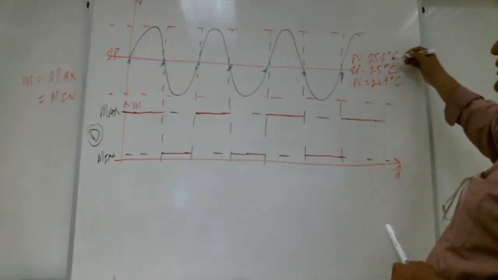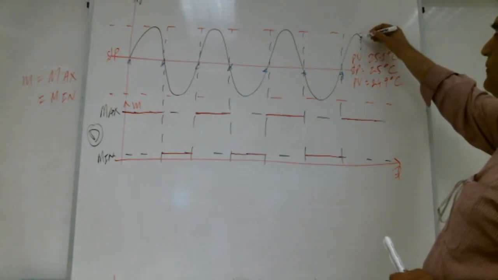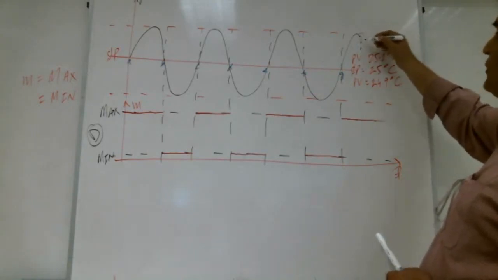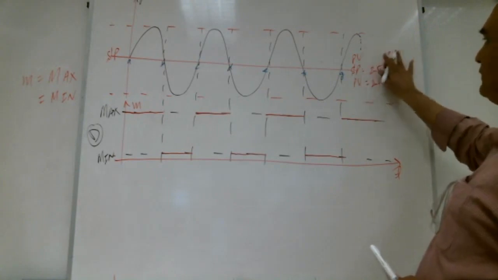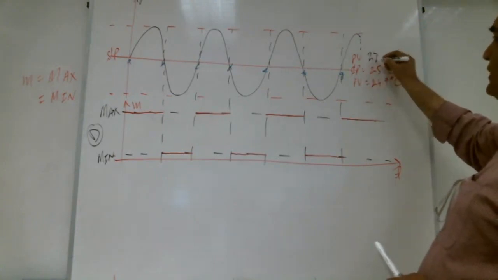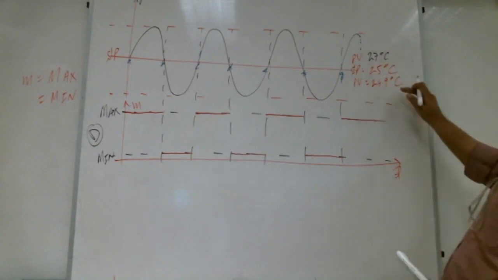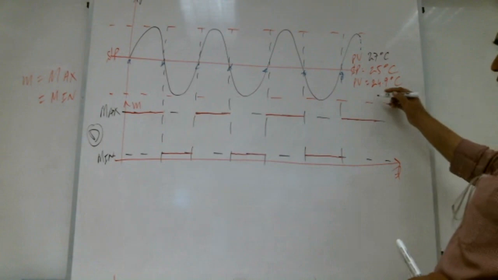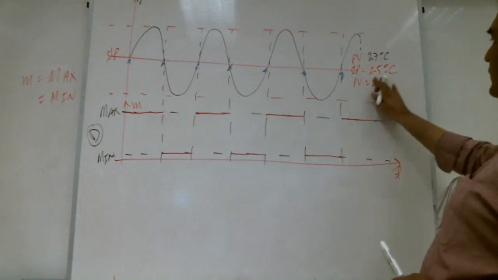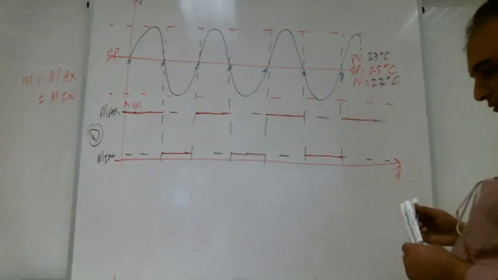The compressor will not get on at 25.1 degrees centigrade. It will go up. It will get on at, for example, 27 degrees centigrade. And it will not get off at 24.9 degrees centigrade. It will go down, right? And it will get off at, for example, 23 degrees centigrade.